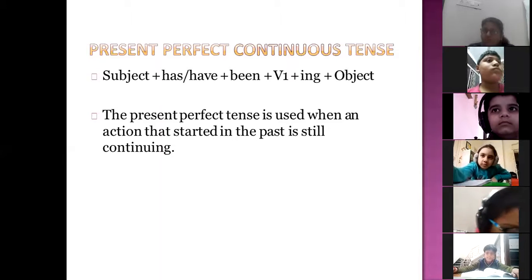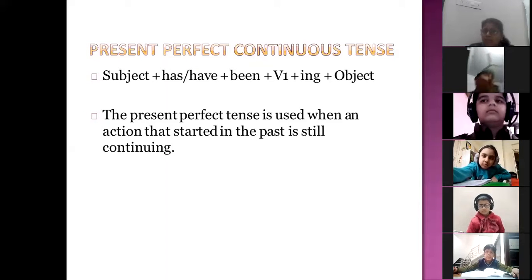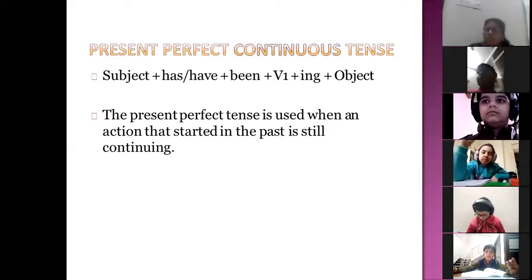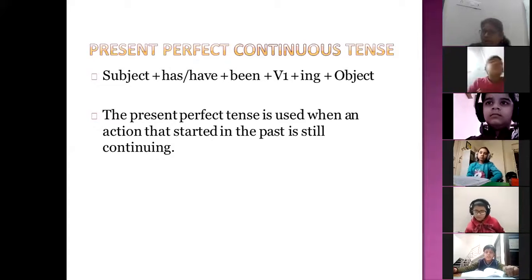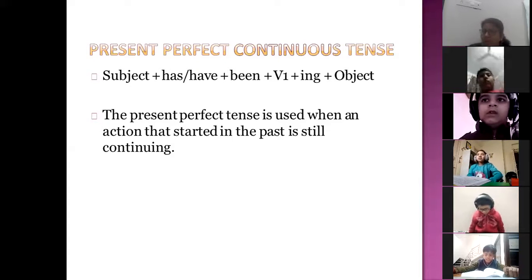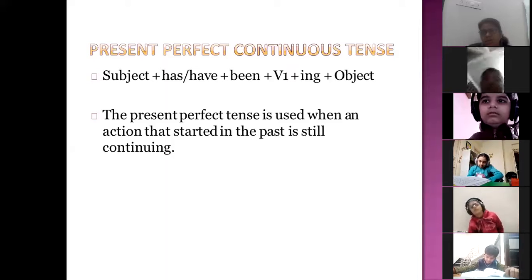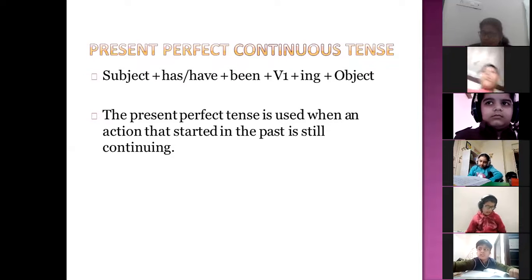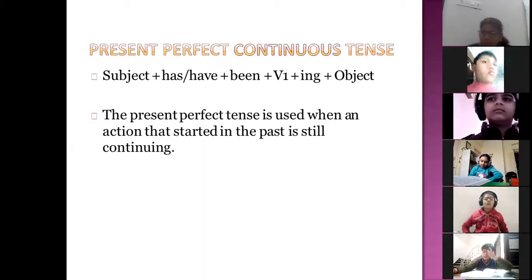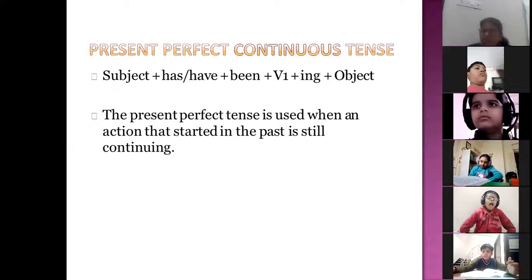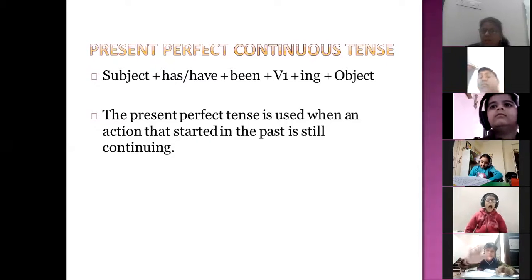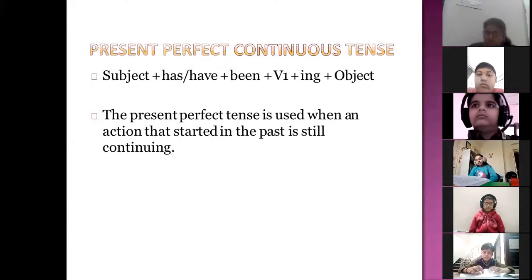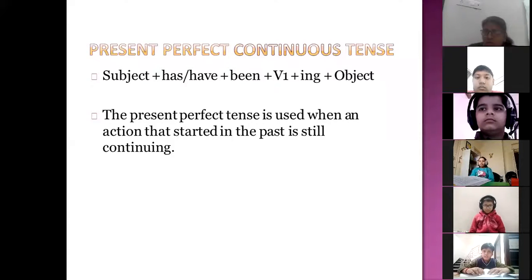So the present perfect continuous tense is used when an action that started in the past is still continuing. You started any action in the past and now still it is going on. Continuous means it is still going on. So again, four subdivisions are simple present tense, present continuous tense, present perfect tense, and present perfect continuous tense. Right? So today I will only share all these four